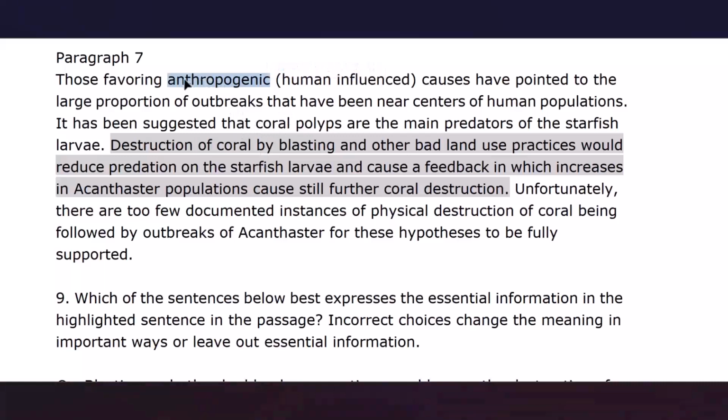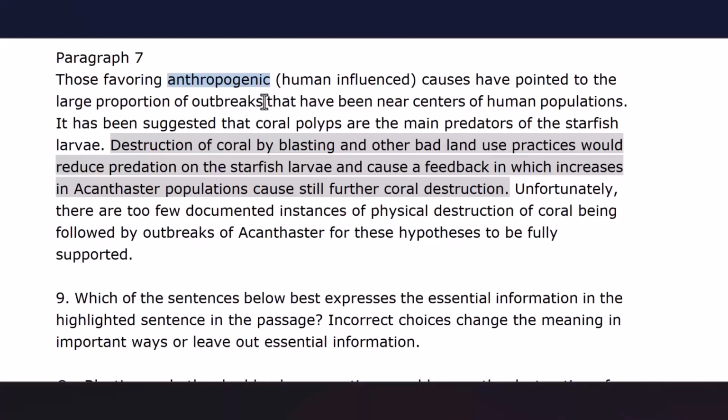And if you aim to take a GRE exam, definitely remember this word because this is a GRE word. The sentence means that a large proportion of outbreaks have been observed, have been reported near centers of human populations.